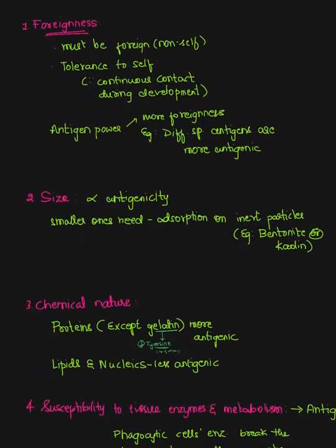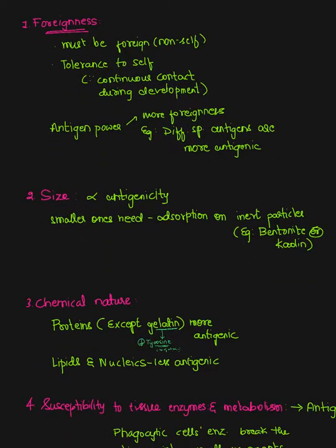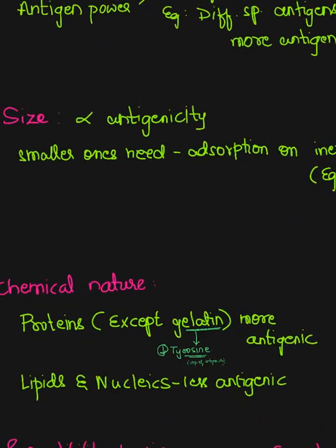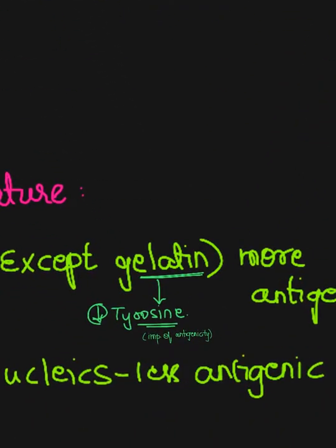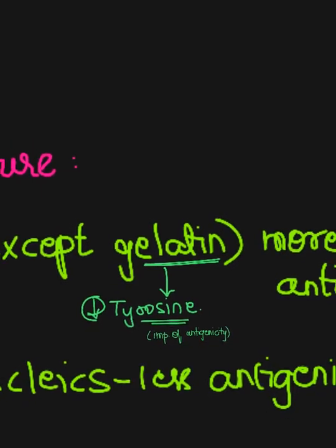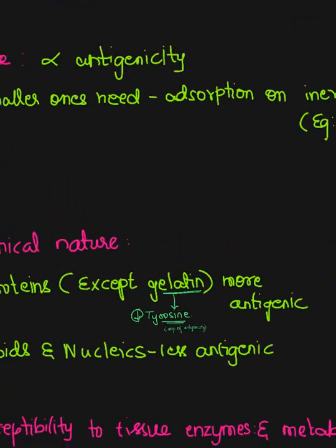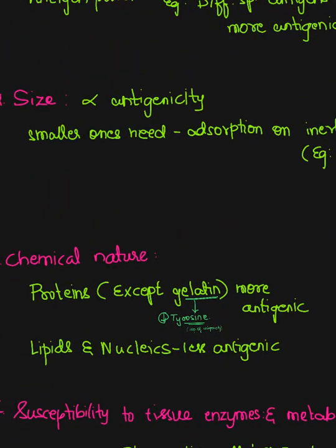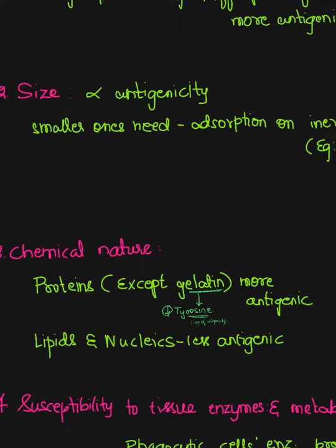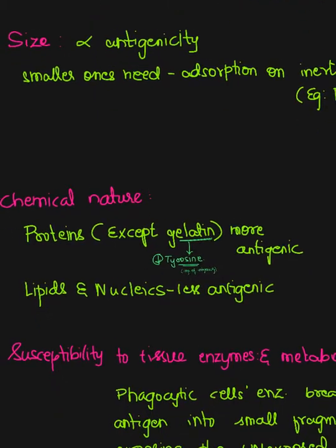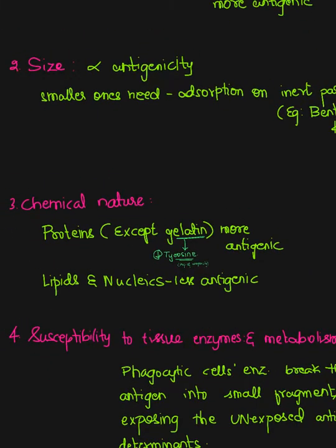Coming to the chemical nature, the proteins except gelatin will be more antigenic, and this property shown by the proteins is due to the presence of aromatic amino acids, particularly tyrosine, and this is very little in gelatin. That's why it is a non-antigenic protein. Lipids and nucleic acids will be less antigenic compared to proteins. And remember that most proteins are naturally occurring antigens.